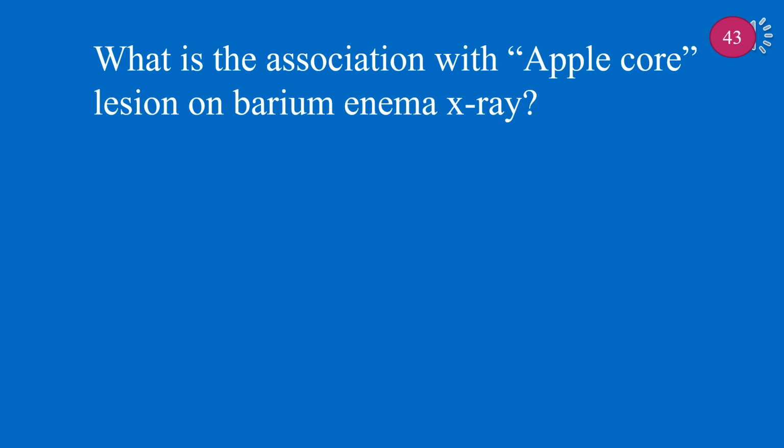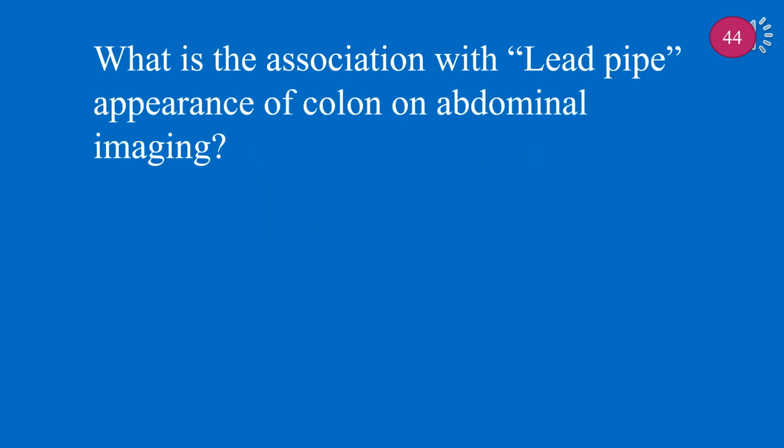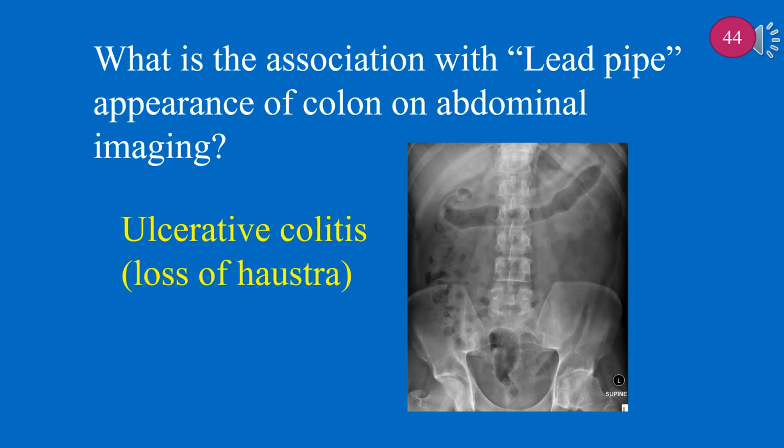What is the association with apple core lesion on barium enema X-ray? Apple core lesion on barium enema X-ray is related to colorectal cancer, usually left-sided. What is the association with lead pipe appearance of colon on abdominal imaging? Ulcerative colitis, loss of haustra, is associated with lead pipe appearance of colon on abdominal imaging.